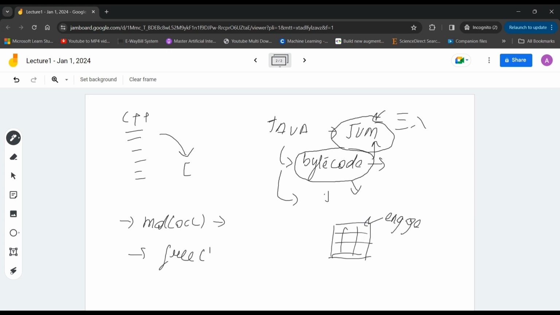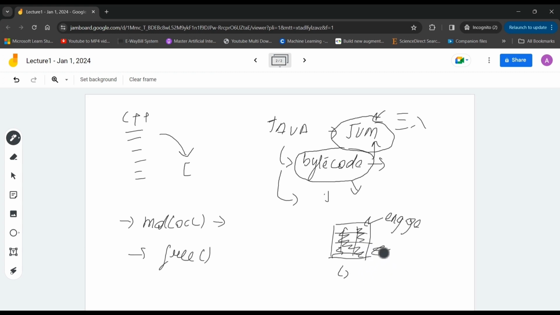So we have to manually free that piece of memory so that we don't get into a memory leakage problem. If we keep on allocating memory and we don't free it, then at one point our entire memory will be filled with garbage, with values that we no longer need, and then we won't be able to allocate new memory, and we'll run into the problem called memory leakage.